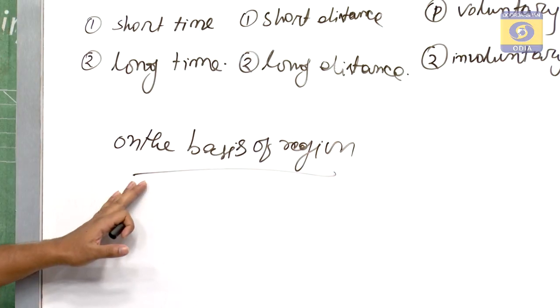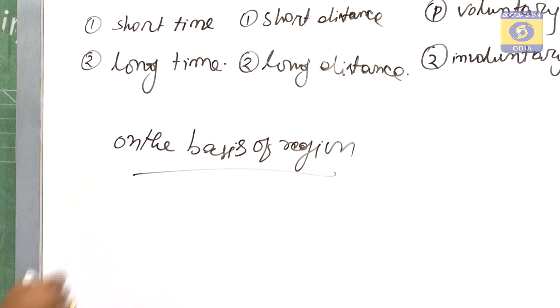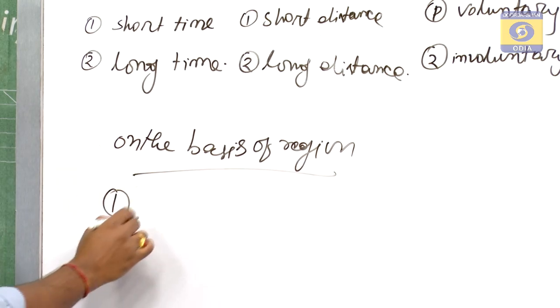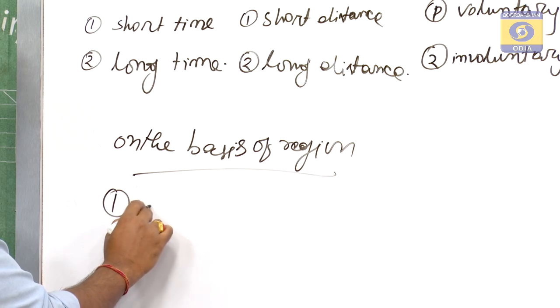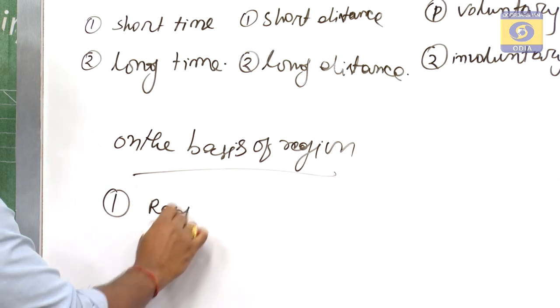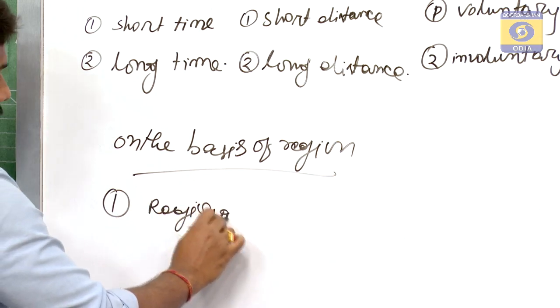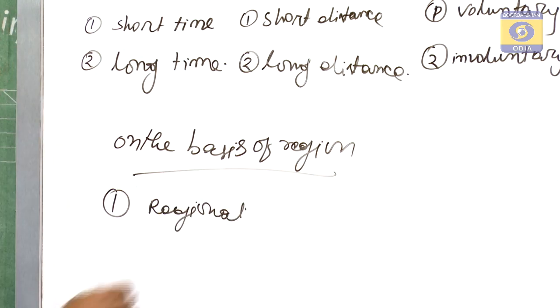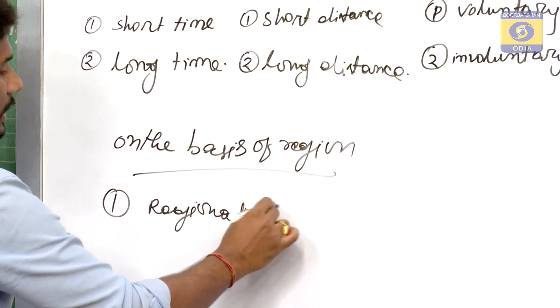On the basis of regions, migration is of various types. First one is regional migration or internal migration.